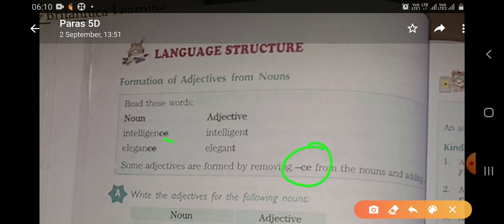Like intelligence: ce becomes t and we get the adjective intelligent. So hope you understand. In the same way, elegance: this ce is removed and we change it into t, elegant. It becomes an adjective. So hope it is clear to you.